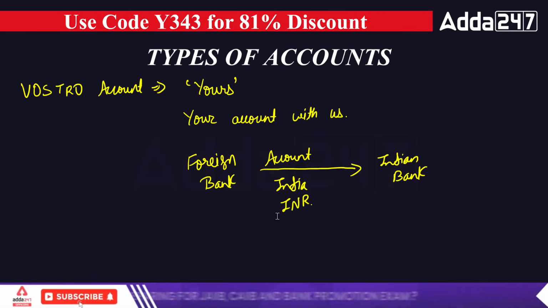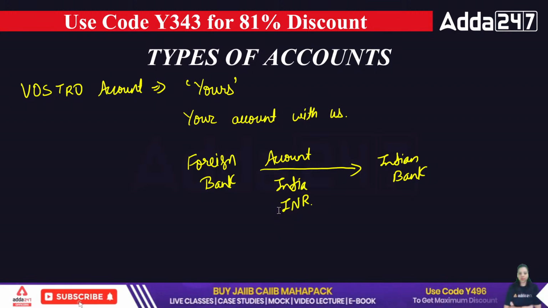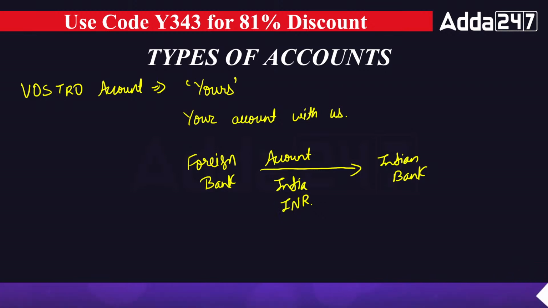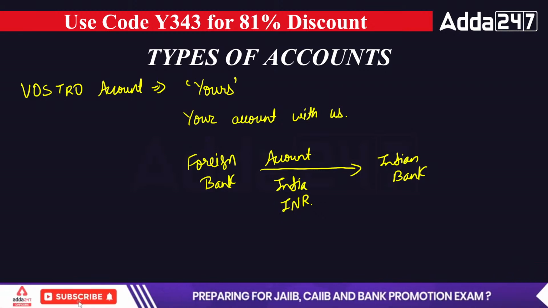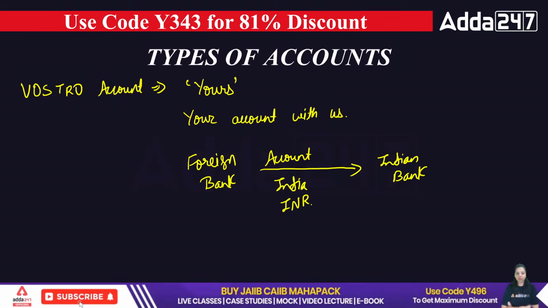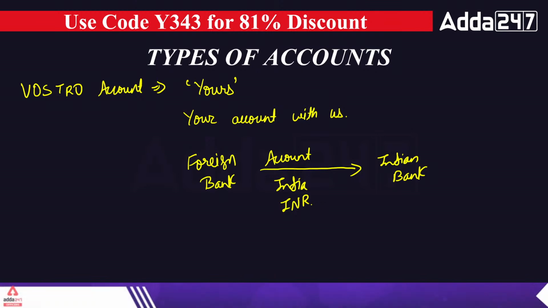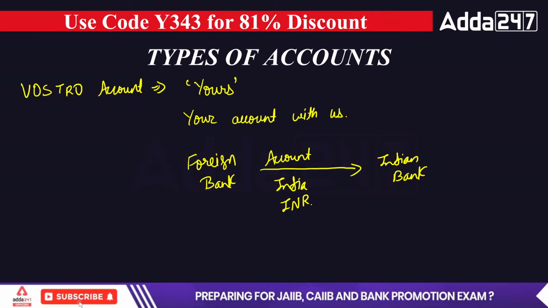So whenever a foreign bank is having an account in an Indian bank, or we can say in a domestic bank, in the domestic currency and in the domestic country, that will be known as your Vostro account. Clear? So that's a Vostro account.